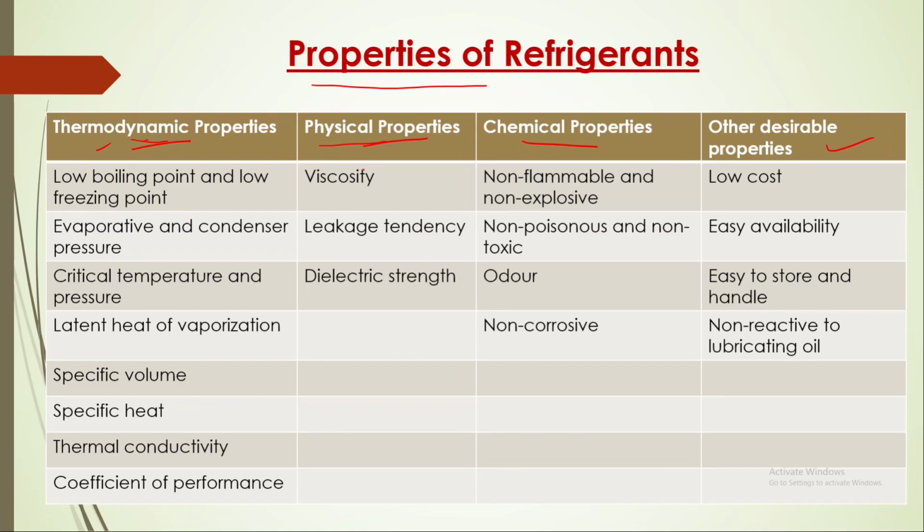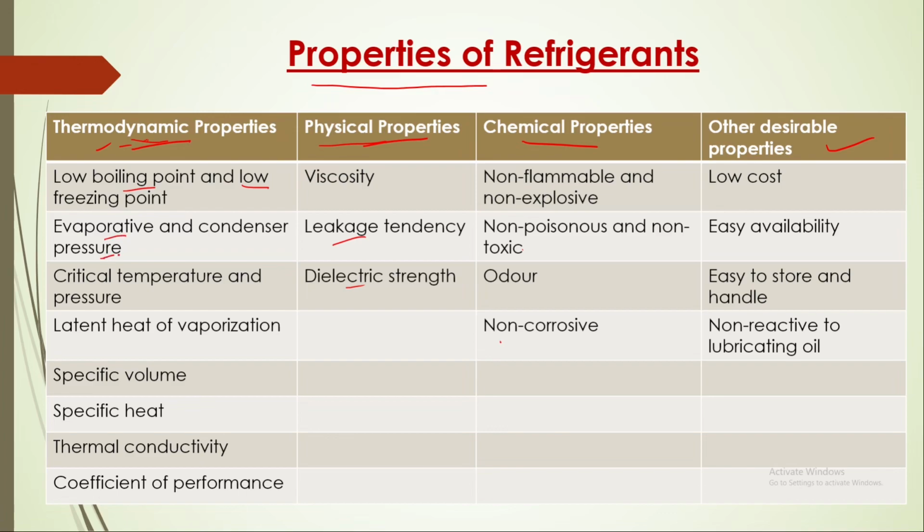Physical properties like flow, leakage tendency and all will come under physical properties. Chemical properties means reactiveness, non-corrosive, non-flammable, non-toxic. These are all common chemical properties. So coming to thermodynamic properties, we have already discussed. There should be low boiling point and low freezing point.